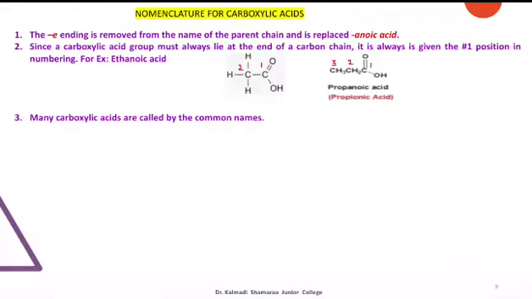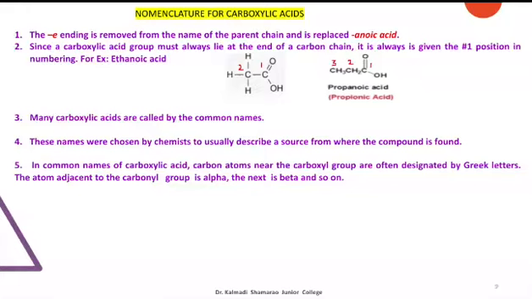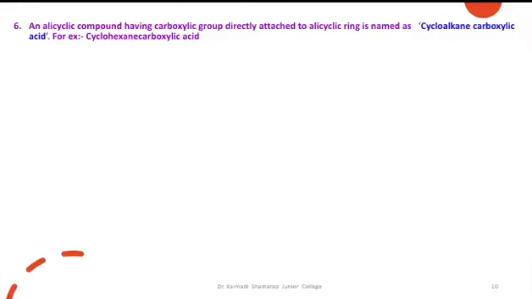Many carboxylic acids are called by their common names. These names were chosen by chemists to usually describe the source from where the compound is found. In common names of carboxylic acid, carbon atoms near the carboxyl group are often designated by Greek letters. The atom adjacent to the carboxyl group is alpha, the next is beta and so on. An alicyclic compound having a carboxylic group directly attached to the alicyclic ring is named as cycloalkane carboxylic acid. For example, cyclohexane carboxylic acid.